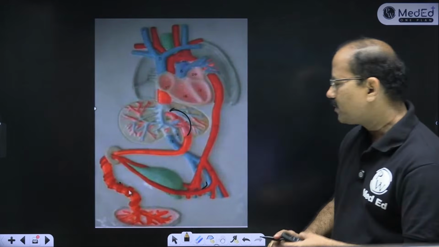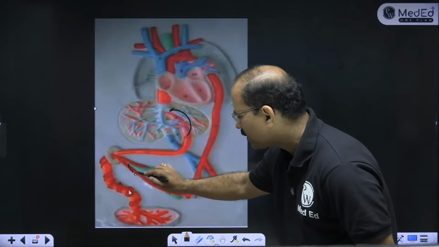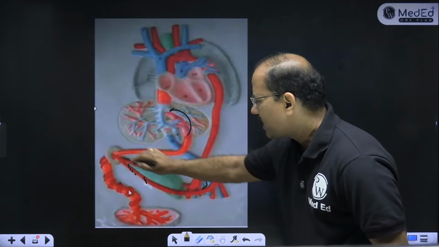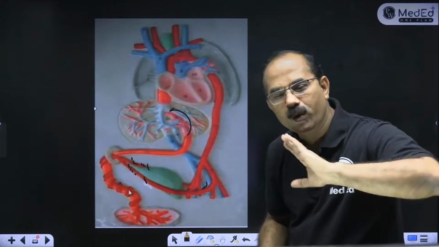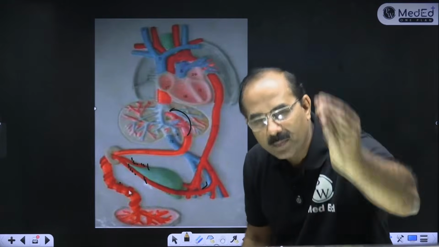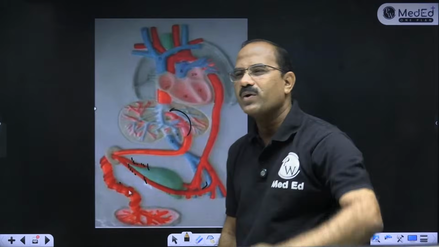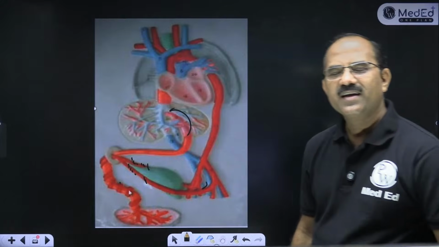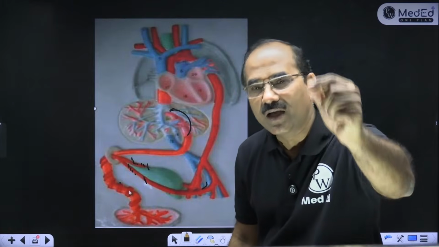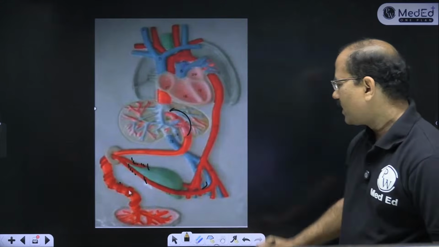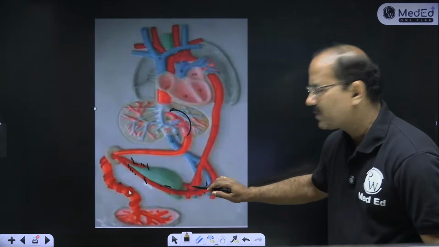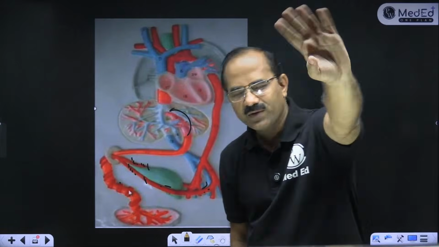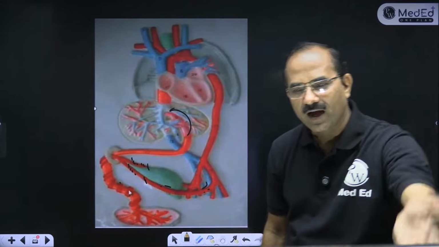ठीक है. Now you tell me, after birth, this part of the umbilical arteries obliterates off. इसको क्या बोलते हो? ये bladder है. Bladder and umbilicus के बीच में the part of the umbilical artery obliterates off. What do you call this as? Obliterated umbilical artery is known as the medial umbilical ligament. And the non-obliterated part of umbilical artery becomes the superior vesical artery. Very good, Nilima. So this is the superior vesical artery.